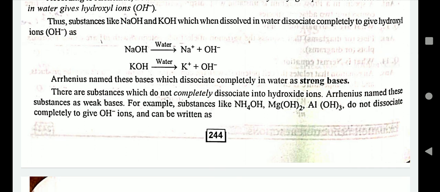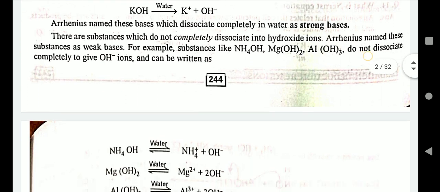There are substances which do not completely dissociate into hydroxide ions. Arrhenius named these substances as weak bases. For example, ammonium hydroxide does not dissociate completely to hydroxide ions.